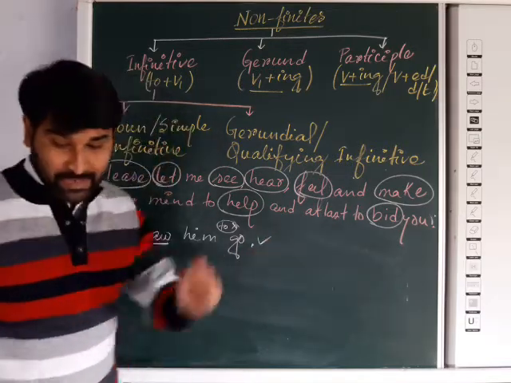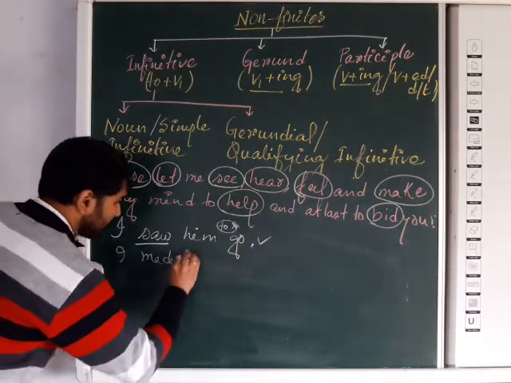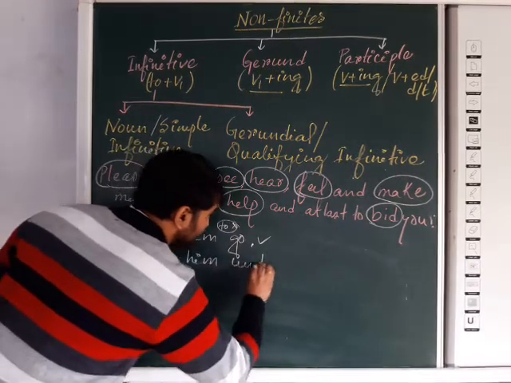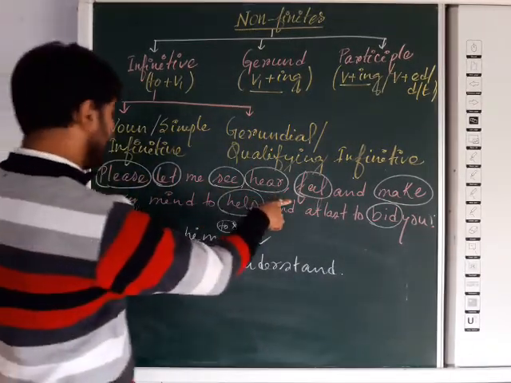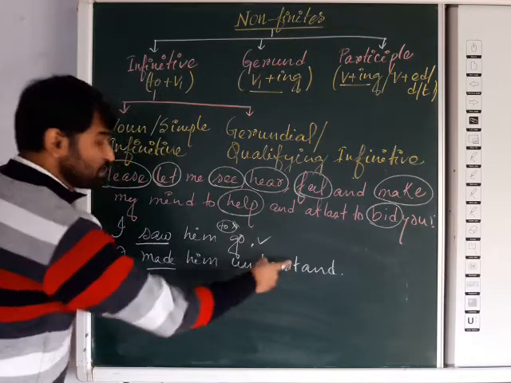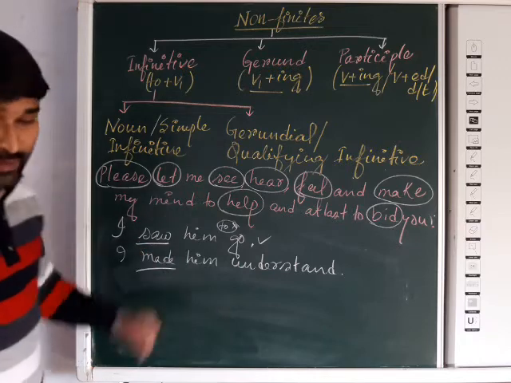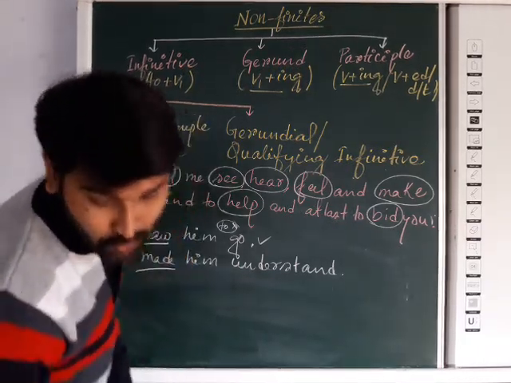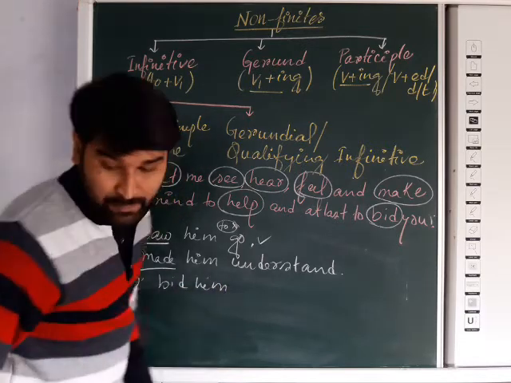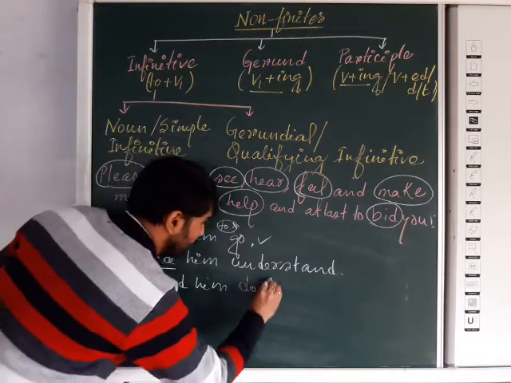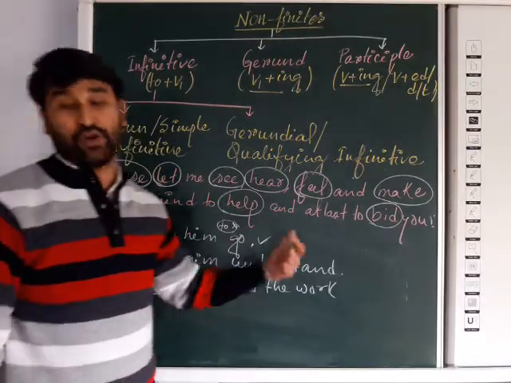I saw him go. Next example: I made him understand. Here you can see made, the verb make. After that, to will not come. So I made him understand, not to understand. Another one: I bid him do the work. Here also you can see the verb bid. After it, to will not be followed.